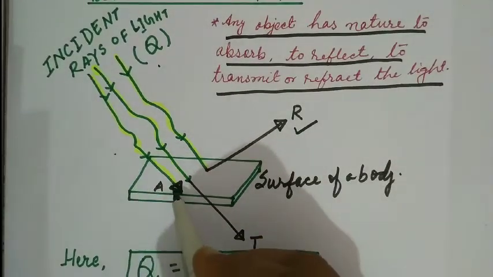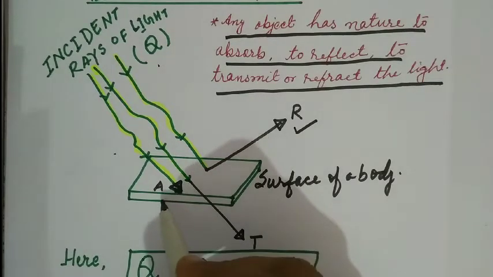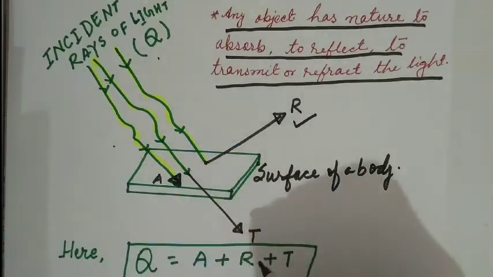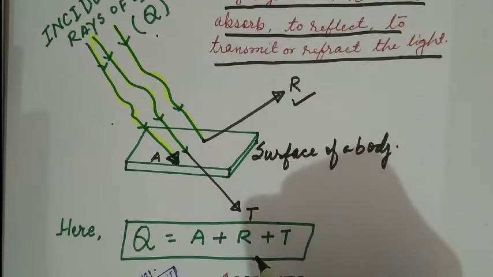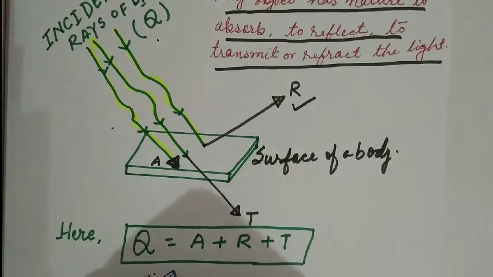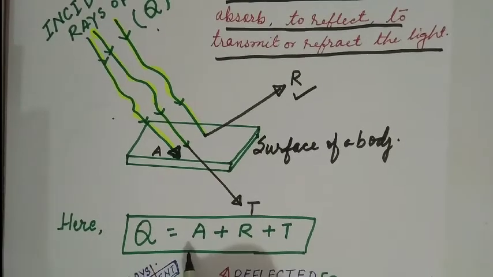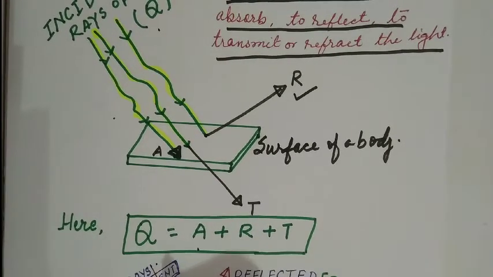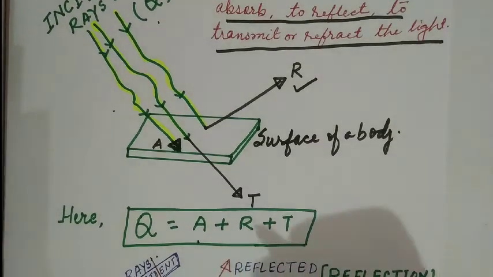Some amount of light is absorbed, shown with the help of this direction A, and some amount of light is transmitted or refracted through a different medium. So the total amount of light is used in three parts: some is absorbed by the body, some is reflected by the body, and some is transmitted, refracted.